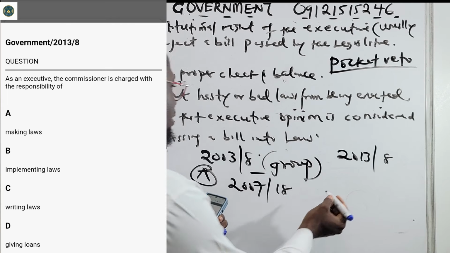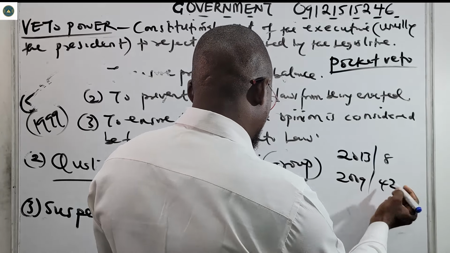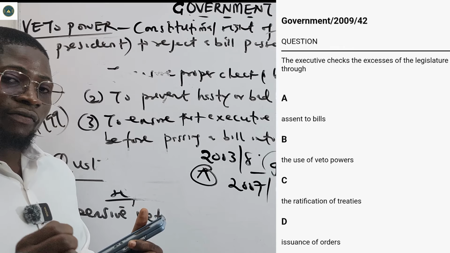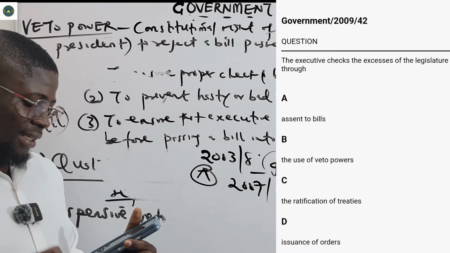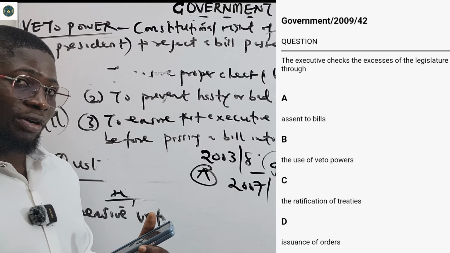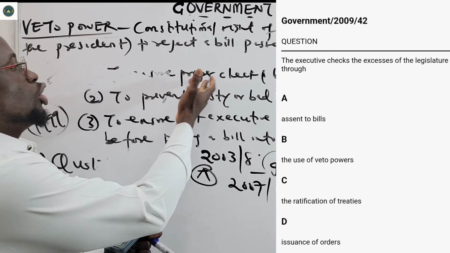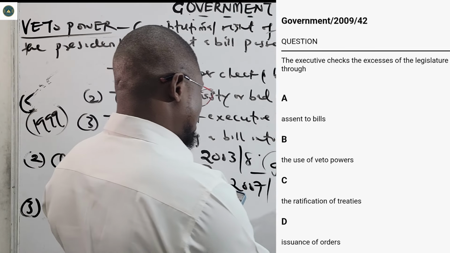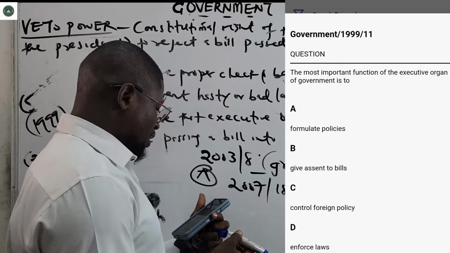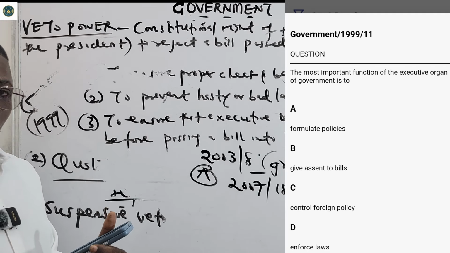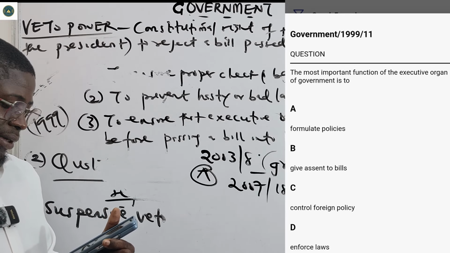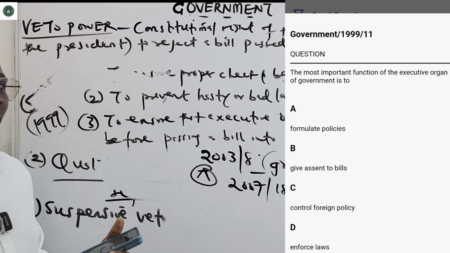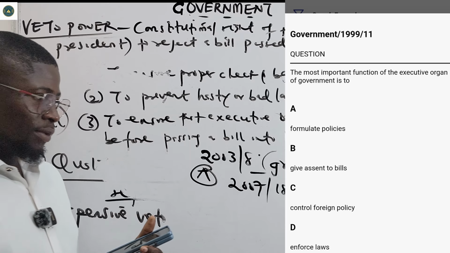2009, number 42 says the executive checks the excesses of the legislature through A, assent to bills, B, the use of veto power, C, the ratification of treaties, D, the issuance of orders. Obviously, the use of veto power. That is a means to ensure proper checks and balances on the legislature. Correct answer is option B. 1999, number 11 says the most important function of the executive organ of government is to A, formulate policies, B, give assent to bills, C, control foreign policy, D, enforce law. You see, they do repeat past questions. Option D is correct.